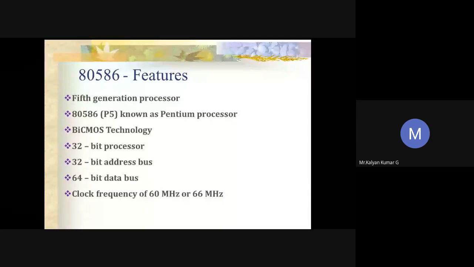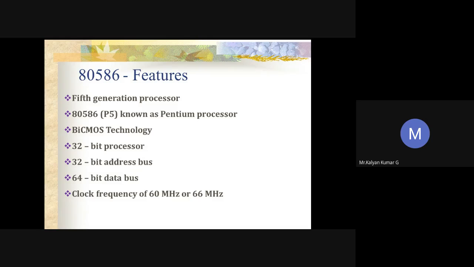So we call it what? Fifth generation processor. All the processors starting from 80586. And again Intel developed this fifth generation processor 80586, commonly called P5. Since it is a fifth generation processor, we call it the P5 processor, or in general the Pentium processor. Actually Pentium is a word derived from the Greek word penti, which means 5.